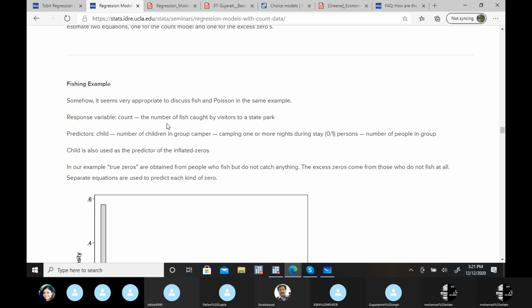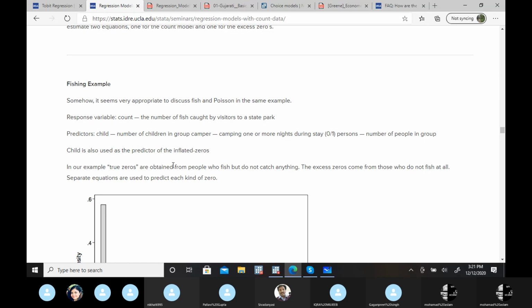The response variable is the number of fish caught by visitors to a state park. The predictors are child, the number of children in the group; camper, camping one or more nights during the stay; and persons, the number of people in the group. These are the independent variables. In our example, true zeros are obtained from people who fish but do not catch anything. The excess zeros come from those who do not fish at all.